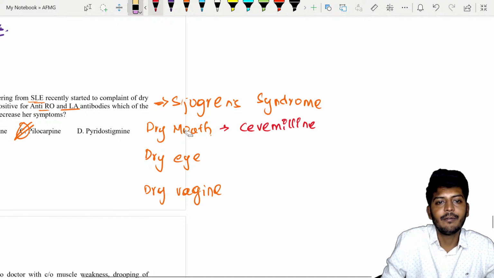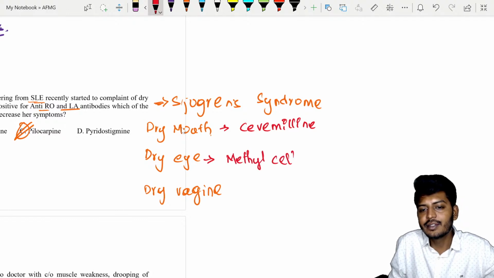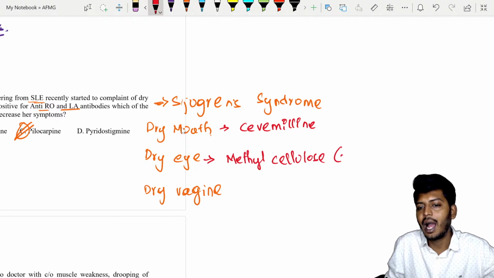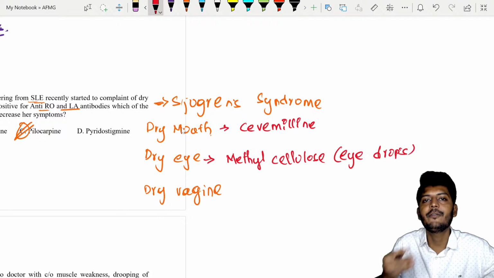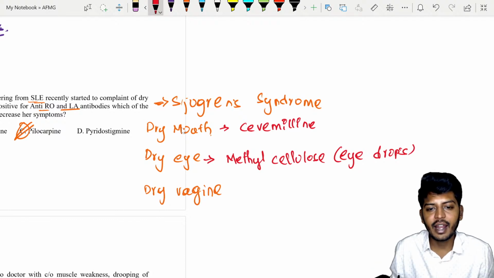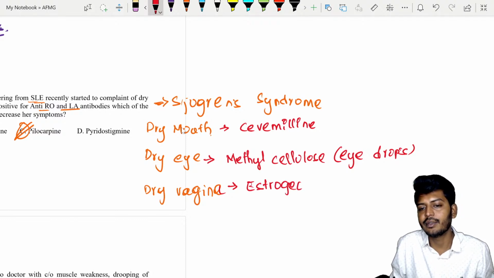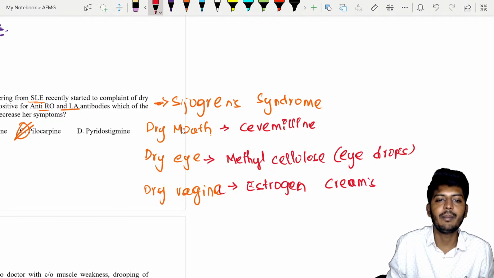For dry eye, we use methylcellulose. What is that? Methylcellulose eye drops, which are basically a lubricant for the eye. It is like artificial tears. And for the dry vagina of a female, we give her estrogen containing creams. Estrogen containing creams are advised. So these are the 3 important aspects.